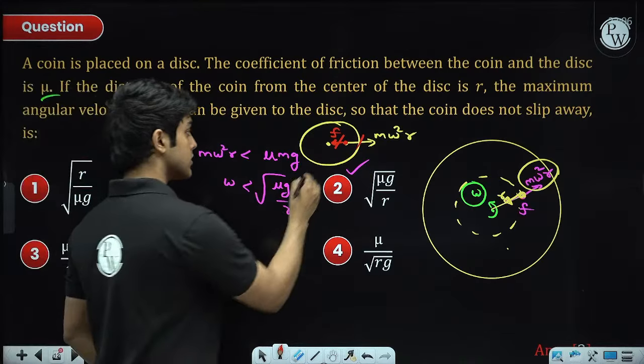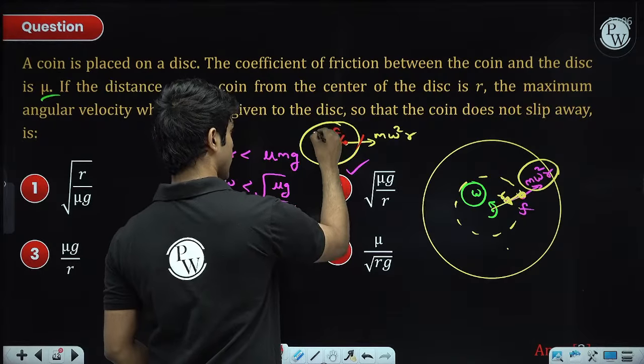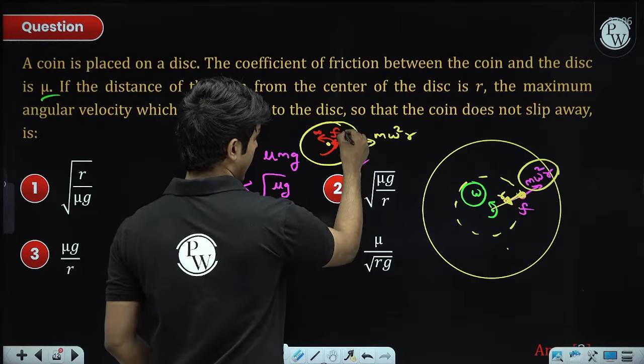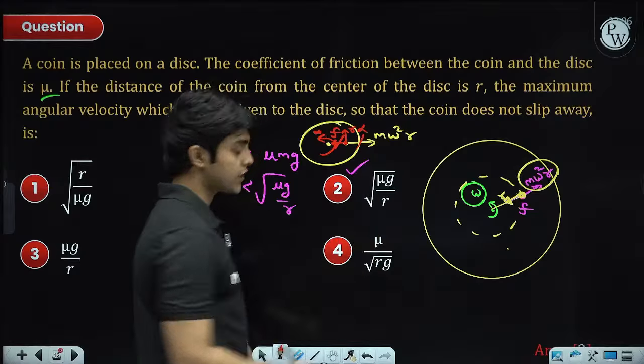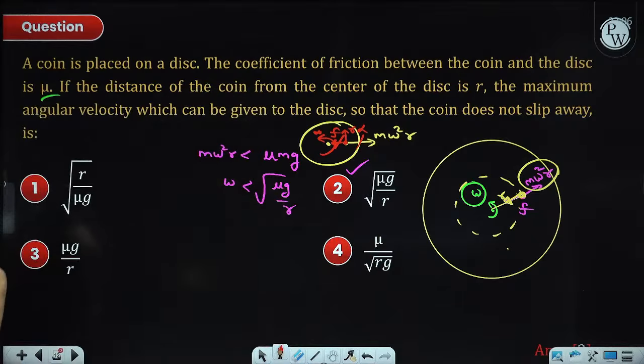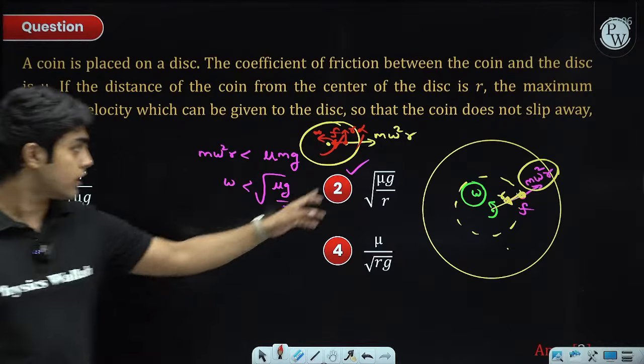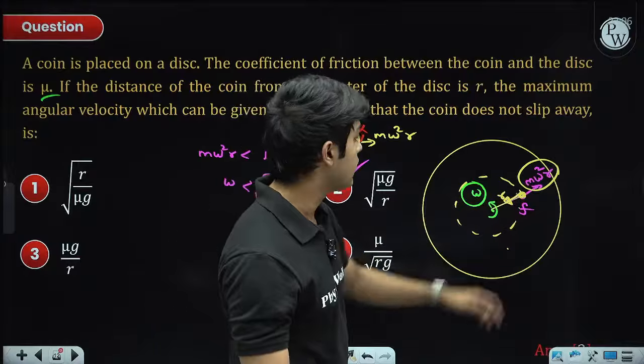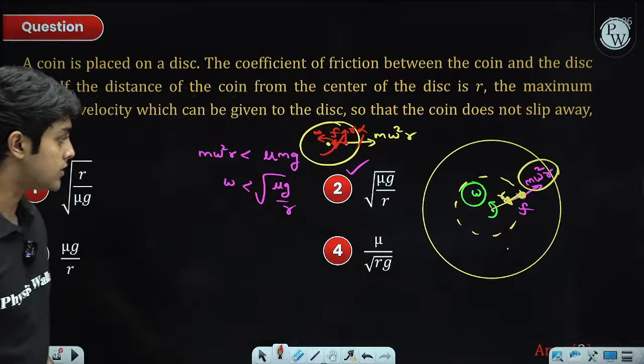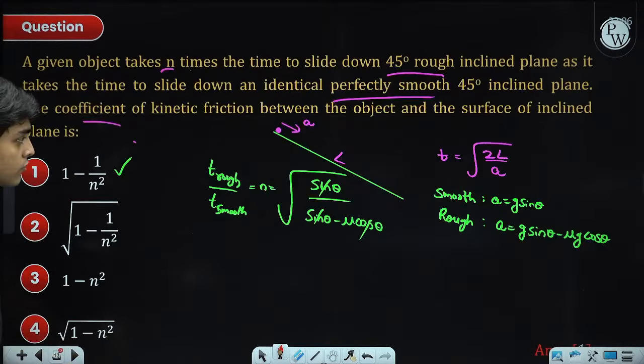If there was some angular acceleration as well, alpha, then the coin will have an r alpha as well. So friction will have a tangential component also. Yeah, with respect to the ground frame, if you are writing, then friction provides the centripetal force. That way also you can look at the same problem. Okay. So this question, I hope it is clear.